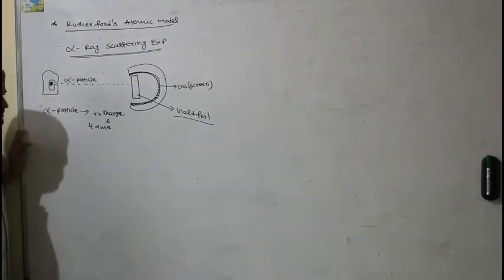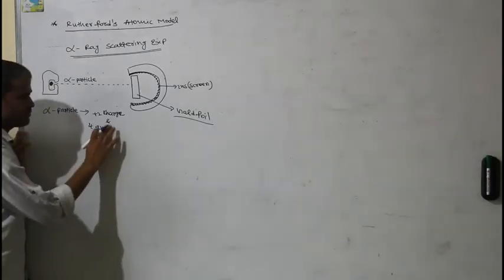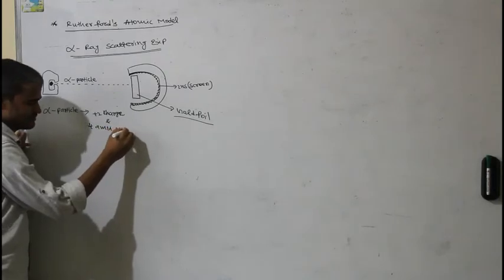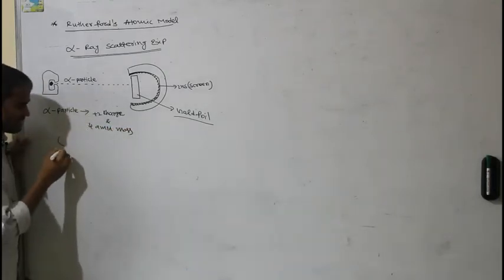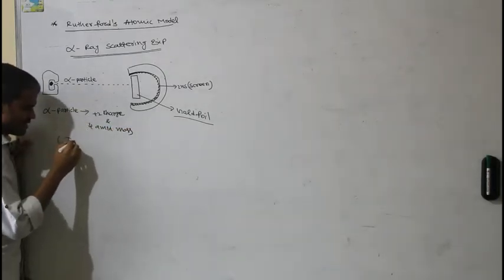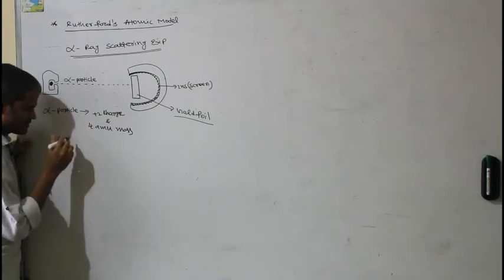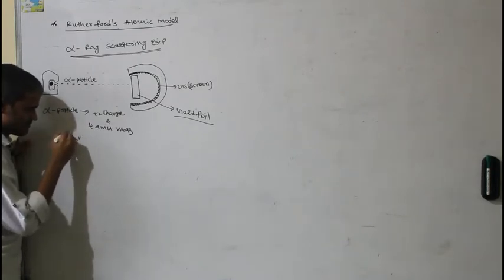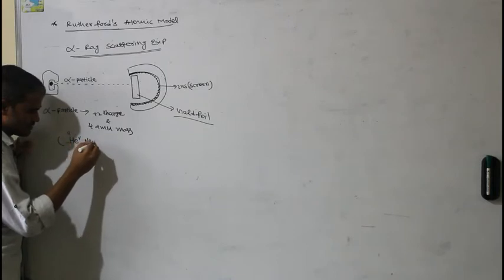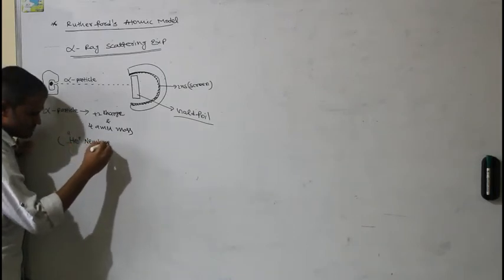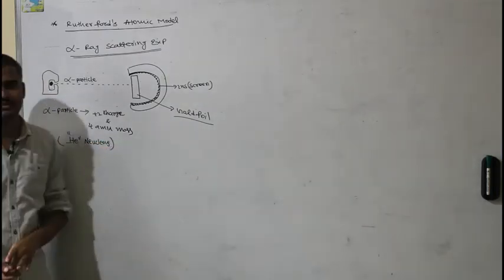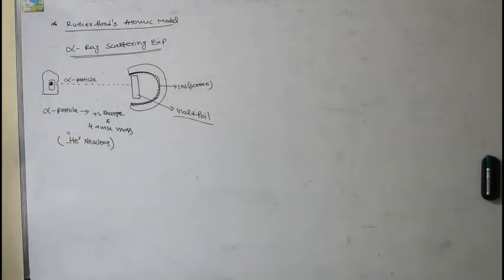A simple way we can call an alpha particle is a helium nucleus. The characters of the alpha particle and the helium nucleus are similar.